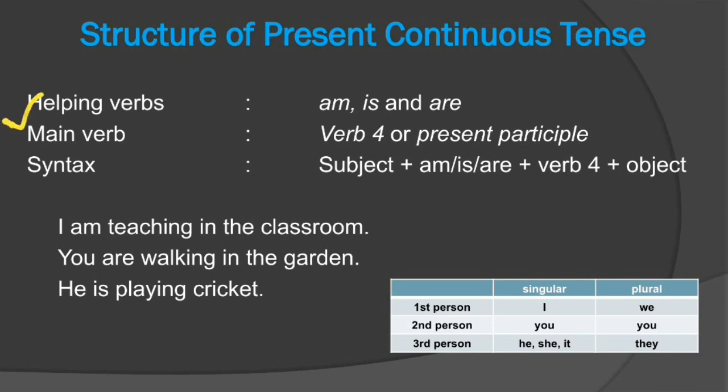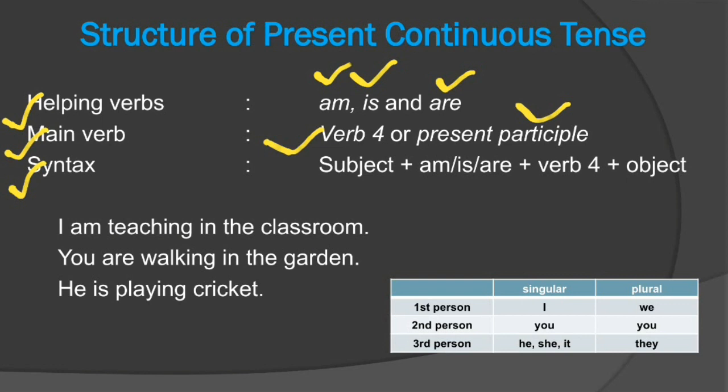Helping verbs used in present continuous tense are am, is and are, depending upon the subject, and the main verb is V4 form of the verb. It means verb 4, or we can also say present participle form of the verb. It means V1 plus ing.